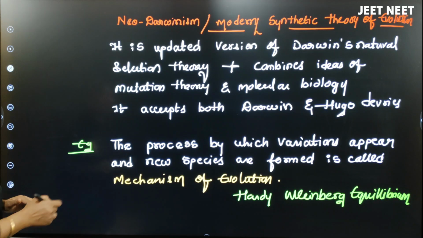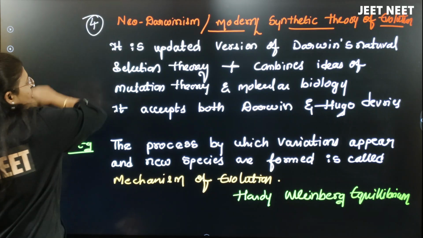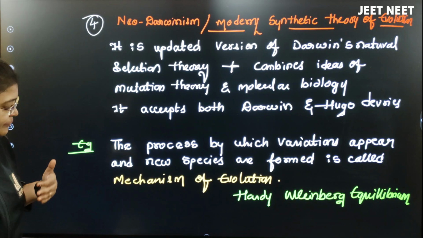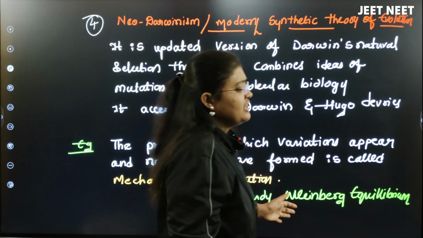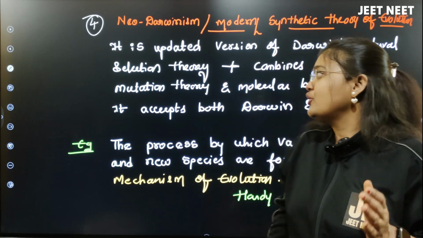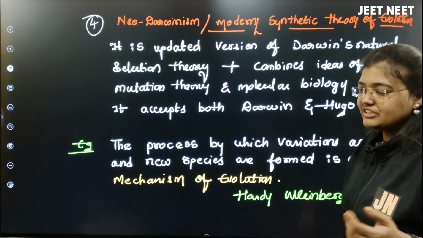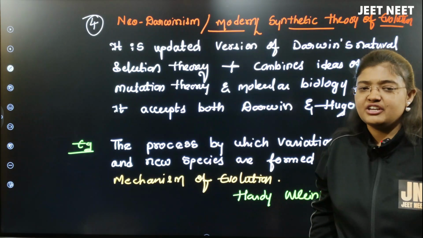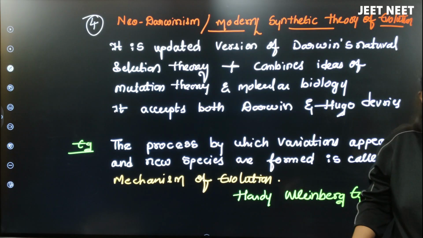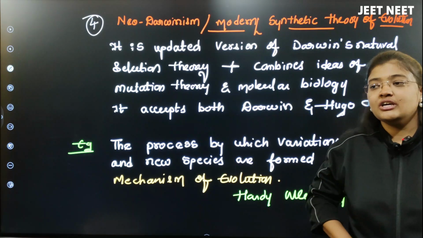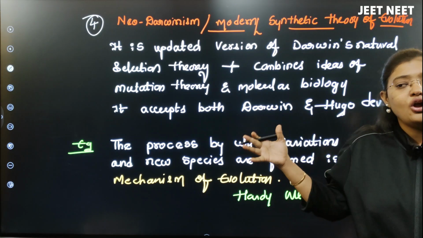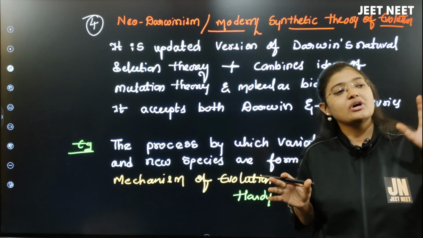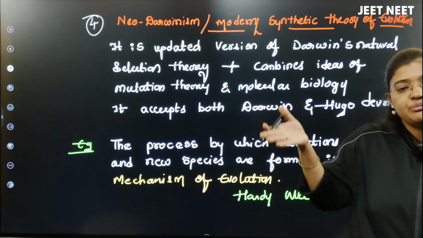Now let me go on with the last theory, called Neo-Darwinism, which is also called the modern synthetic theory, right? This is very short. This is not given in the NCERT, of course. Neo-Darwinism is the updated version of the Darwin theory, which we are now following. Ma'am, you only told that Darwin's theory was accepted. Yes, of course. Along with that, Darwin's theory is also correct, and even the mutation theory is also correct. A lot of scientists have controversy between these two theories. Some scientists accept Darwin and some accept Hugo de Vries.